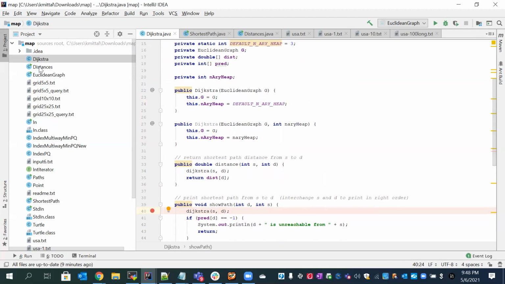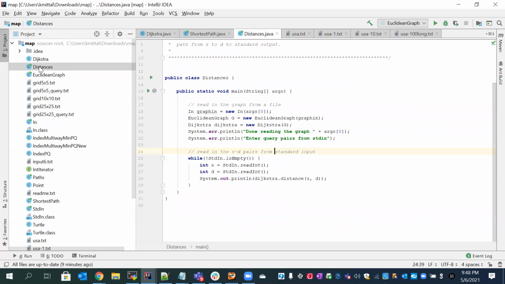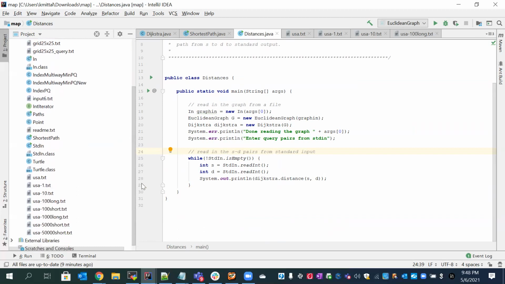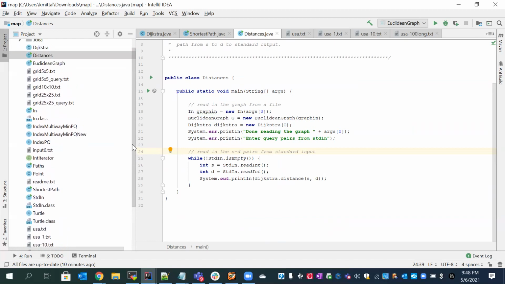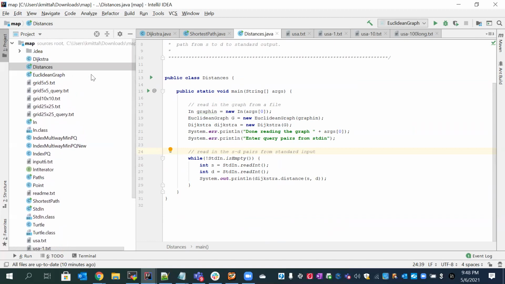I can now go through each and every class, since it was a prerequisite that our main classes, distances, Euclidean graph, shortest path, and the other one, distances, should all run. So I can start from the shortest path. This class is basically finding the shortest path between the source and destination.